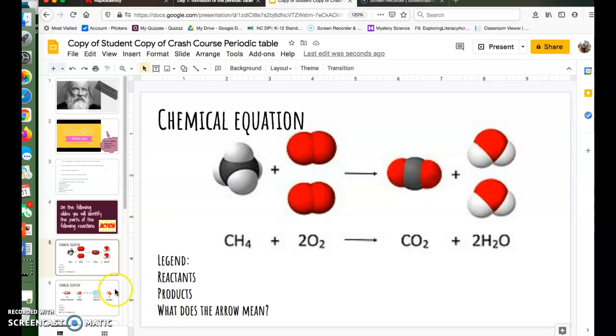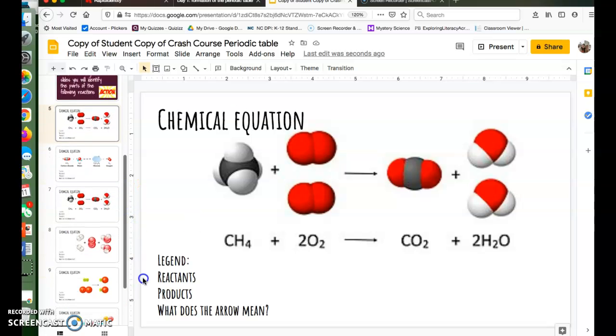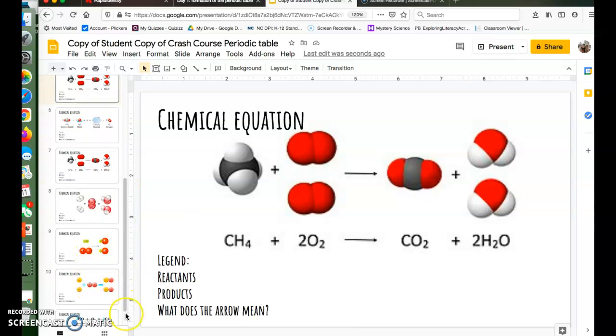So we'll do this one together, and then you've got 5 other ones to do by yourself. If I was going to do this one, remember we said that the reactants are anything on the left side of the arrow. So the first thing you want to do is find the arrow. And by the way, you've got the molecular structure right here of the molecule, but below it you've got what the actual elements are. So we see here that we have 2 oxygen molecules, or O2 molecules.